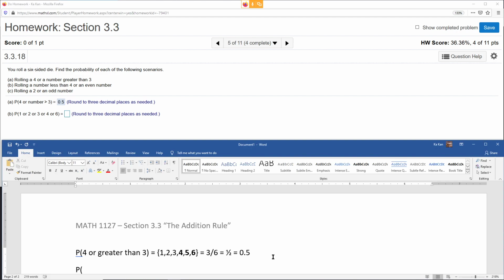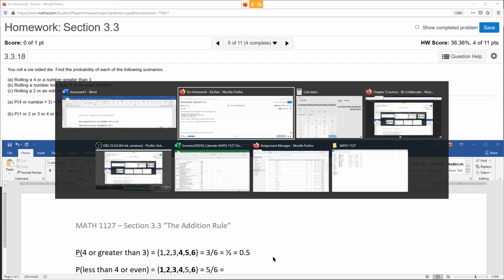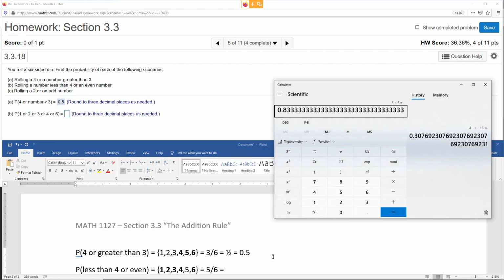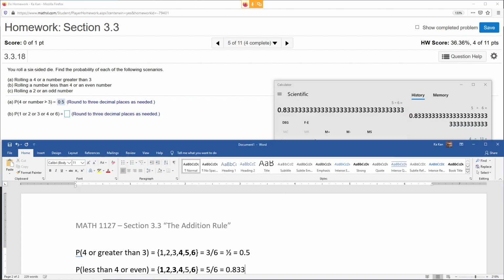What is the probability of rolling a number less than 4 or an even number? Okay, now we're talking. Let's call back that sample space. Less than 4 means these 3: 1, 2, and 3. Or even. Well, 2 is even, we already highlighted it, but 4 and 6 are also even. So we end up with 5 out of 6. And what is that equal to? 0.833.